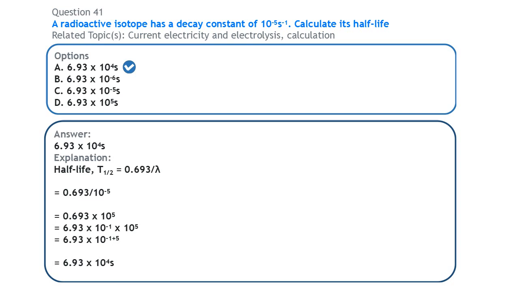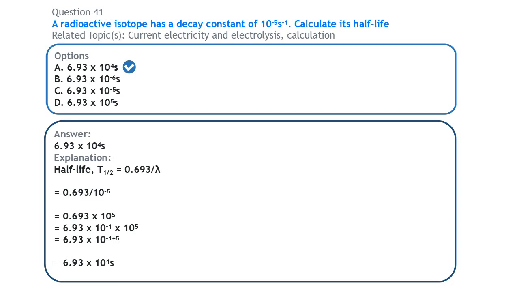Now I want to put this in standard form. How do we do that? We rewrite 0.693 as 6.93 times 10 raised to power minus 1. I am shifting the decimal point to this place here. I am using a minus because this is a number less than 1; if you express a number less than 1 in standard form, you have a negative power.